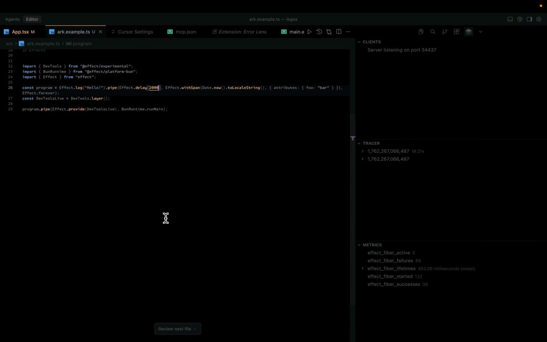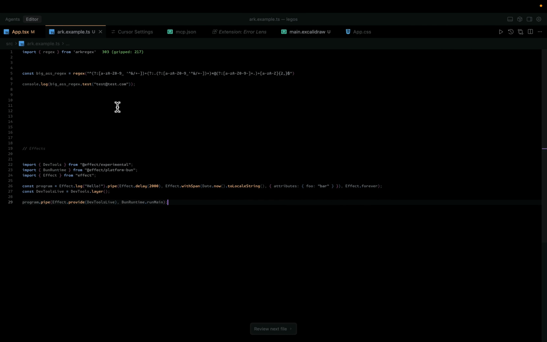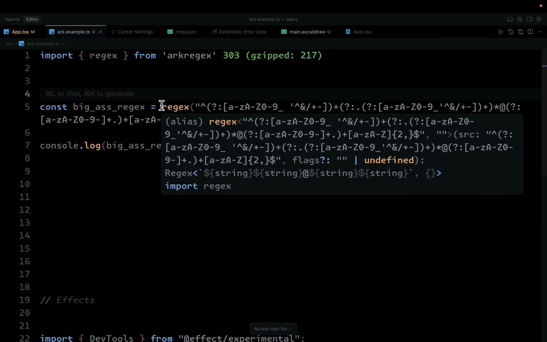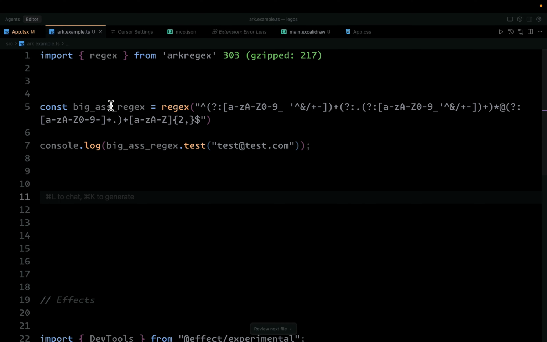So let's start with my editor first. One of my favorite tools nowadays is called ArkRegex. This is basically a wrapper upon the new regex, and you can just see that it uses the regex here to infer the syntax of this regex. So it just understands the types and everything.